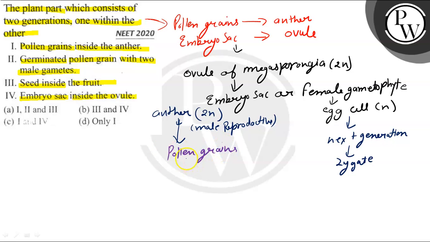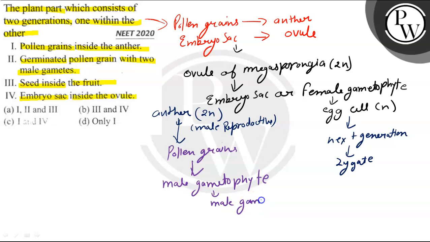We are microsporangiaceous. These pollen grains represent the male gametophyte comprising of male gametes, haploid.